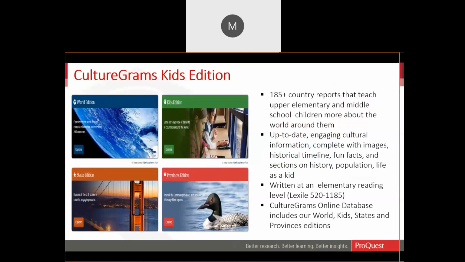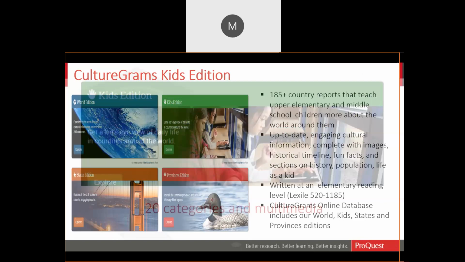There are 4 editions of CultureGrams, and you have access to each of these. There is the World Edition, the Kids Edition, the States Edition, and the Provinces Edition. So you can select any one of those 4 for your reading level as appropriate and assignments. We'll be focusing on Kids Edition today.